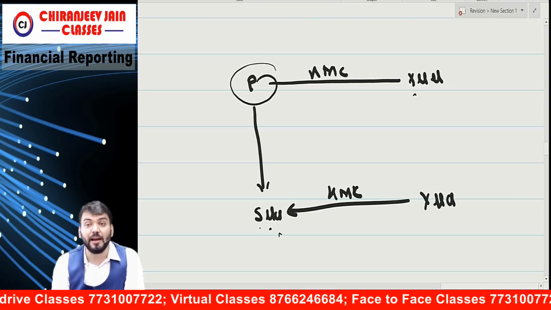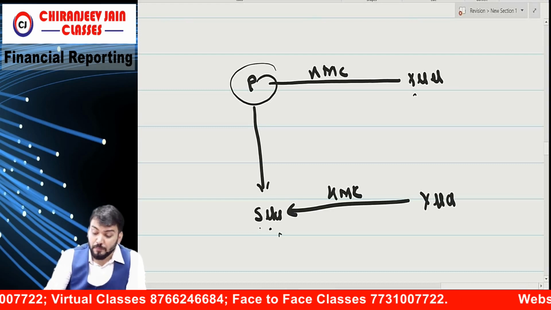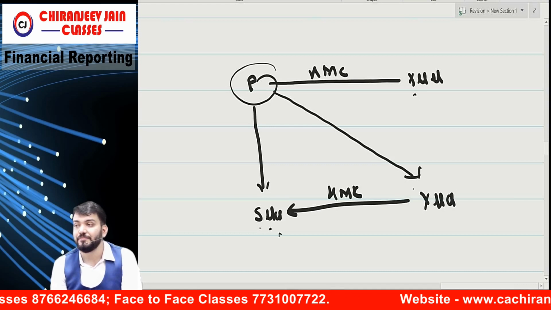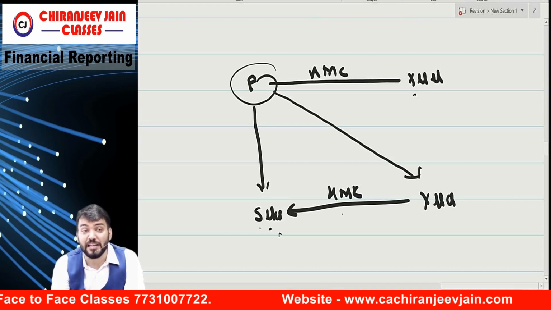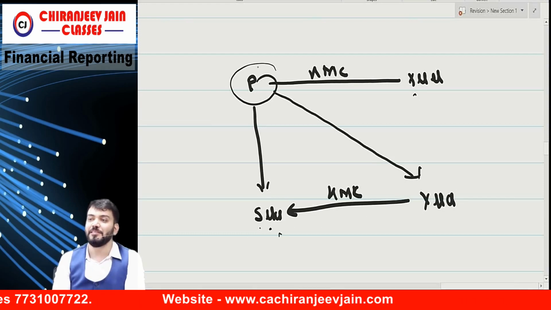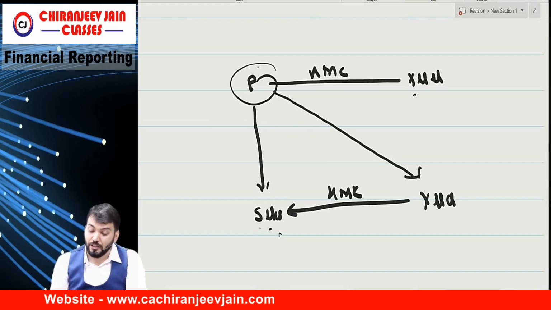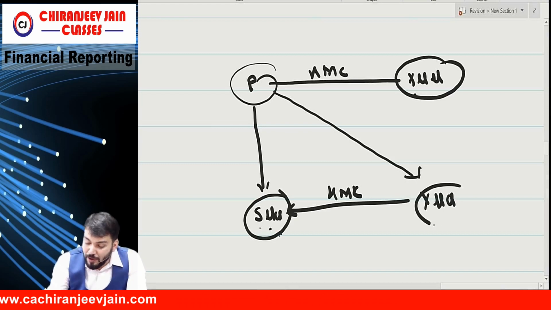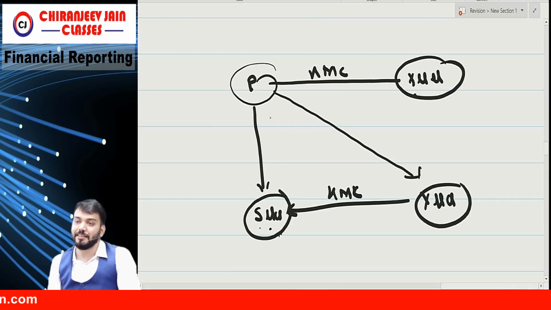Whether S Limited and Y Limited are related? Yes, they provide key managerial services. But whether Y Limited and P are related? No. Why? Because Y Limited provides key managerial services to a subsidiary of what? P Limited. So they are not related. X and S Limited are related, but Y and P are not related.